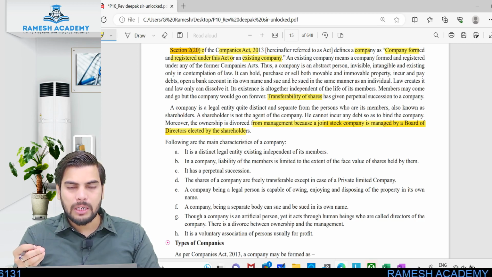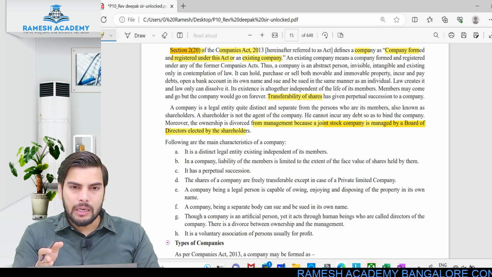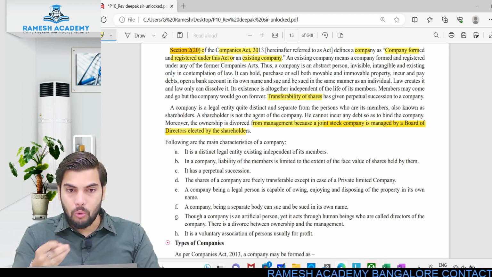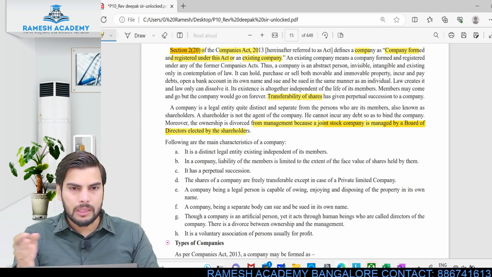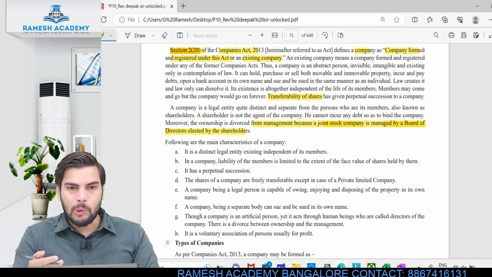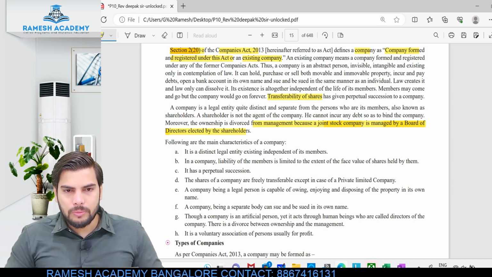Management is taken care of by a separate body called the board of directors. Now there should be some reason behind this, right? Why in case of proprietorship and partnership the owners actively take part in the management, but when it comes to company, the shareholders are not allowed to take active part in the management? What should be the reason behind this? There should be some reason, right?